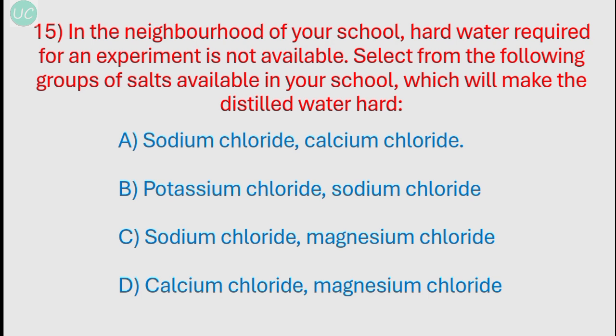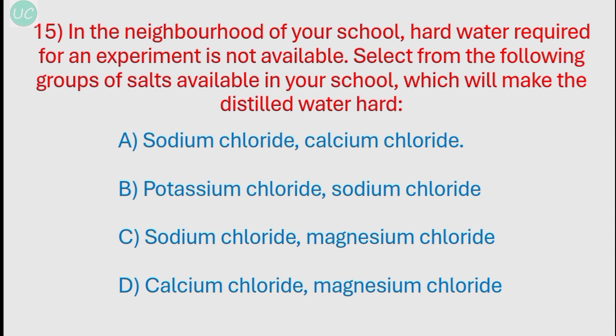Okay, our next question is, in the neighborhood of your school, hard water required for an experiment is not available. Select from the following groups of salt available in your school, which will make the distilled water hard. As we already know, only the calcium and magnesium ions will make the distilled water or any water hard. The rest of the options, sodium and potassium ions, will not make the distilled water hard.